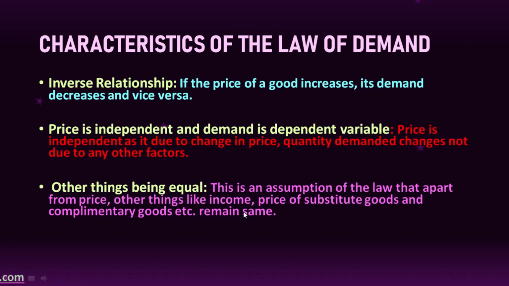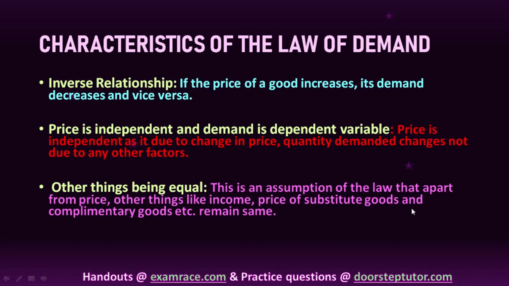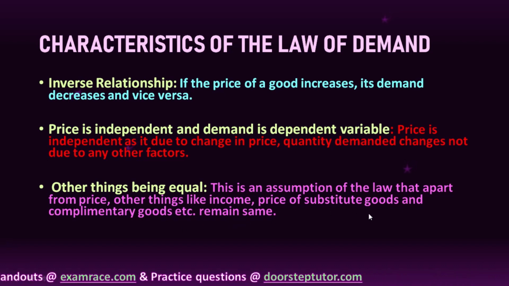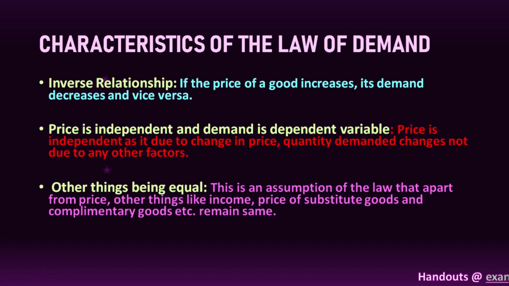Like the income of a person, it would not change. It is assumed that it will be constant, as well as the price of substitute goods and complementary goods. Substitute goods are used in place of each other, and complementary goods are used together. So everything is equal, constant, except the price of a good.